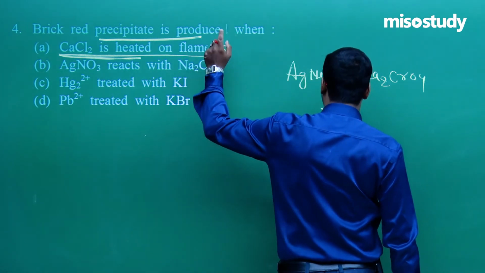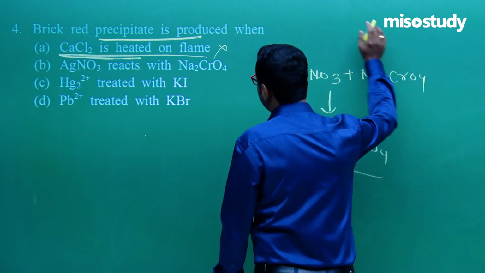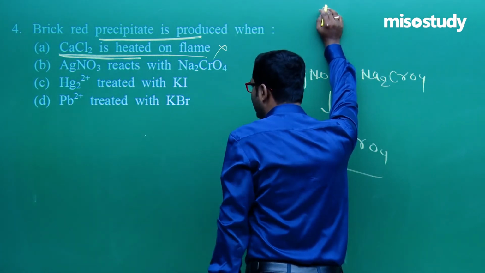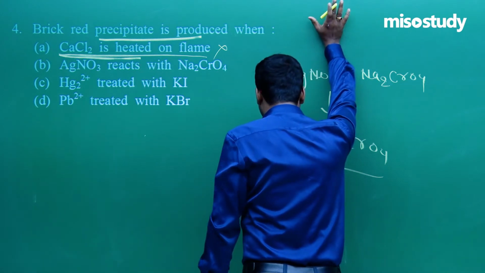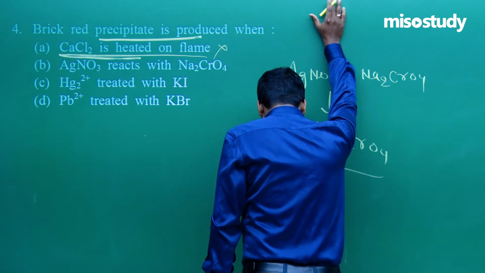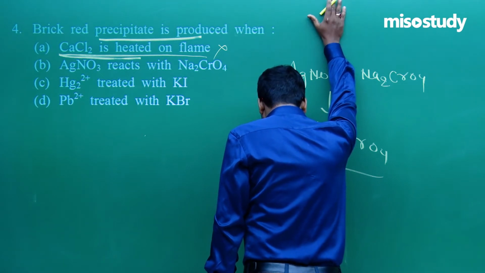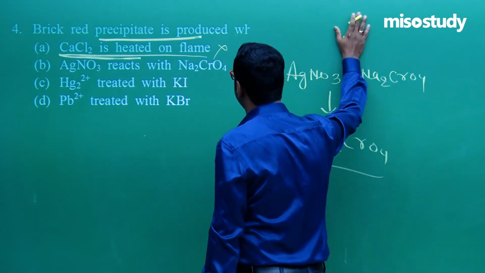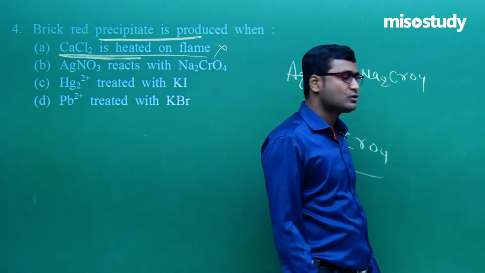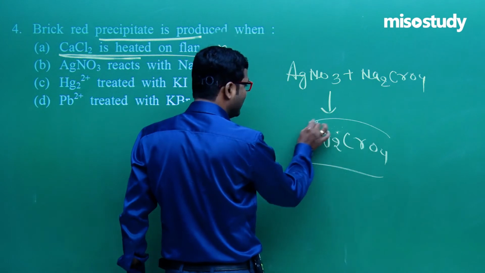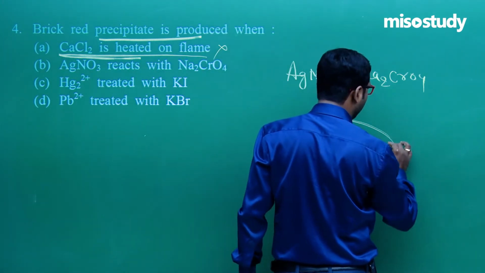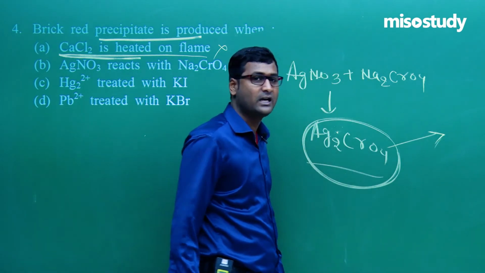We know in the flame test the radical Ca2+ flame color is brick red, but read the question carefully. Here it is given brick red precipitate. Clear to you? What is given here? Think on it friend. That is PPT. This one is the PPT. So for this question, Ag2CrO4. Again I am repeating. Why am I repeating? Don't get confused.